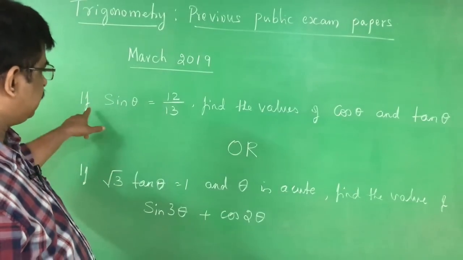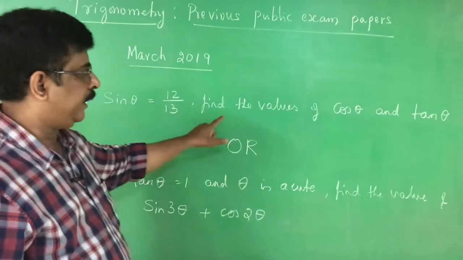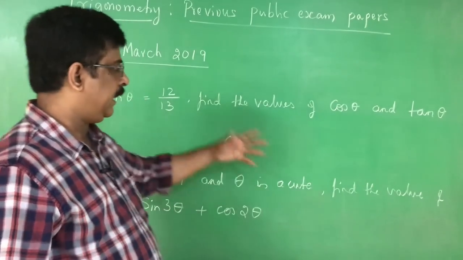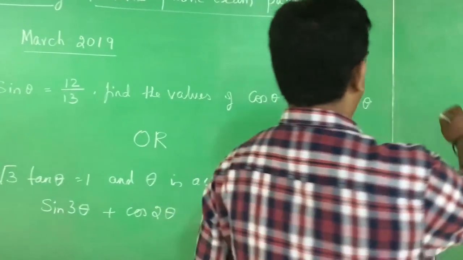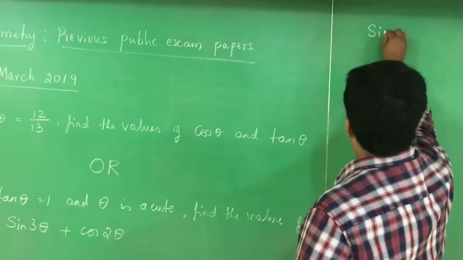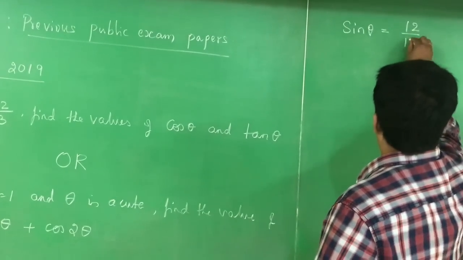You see this. First problem is, if sin theta is equal to 12 by 13, find the values of cos theta and tan theta. It is a problem of 2 marks, right? Now, what is given is sin theta is equal to 12 by 13.